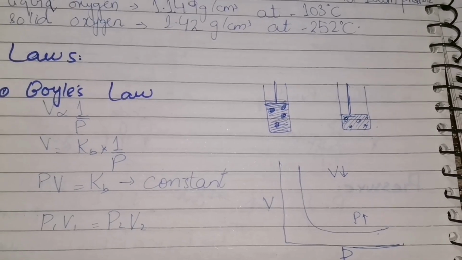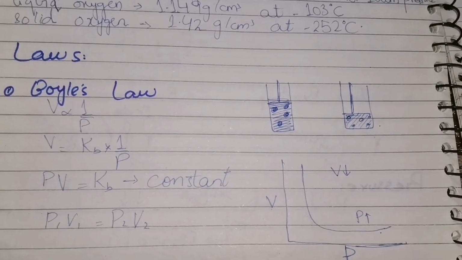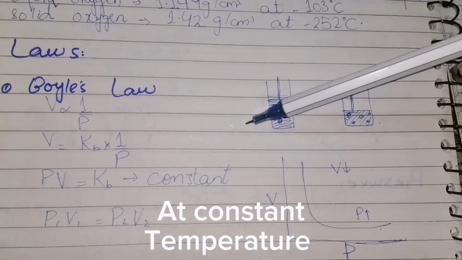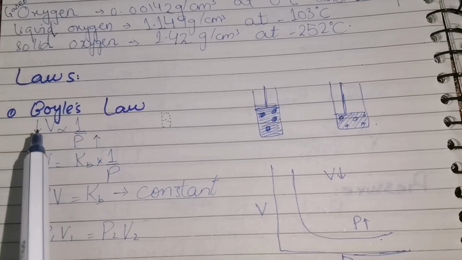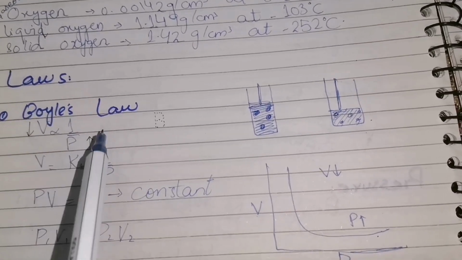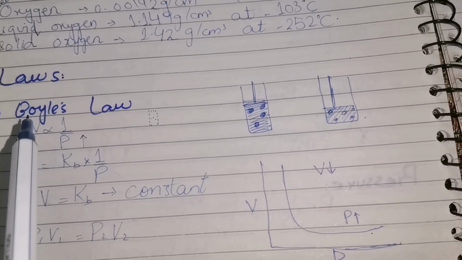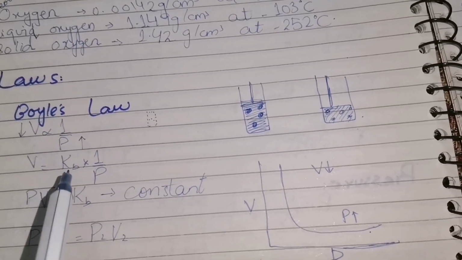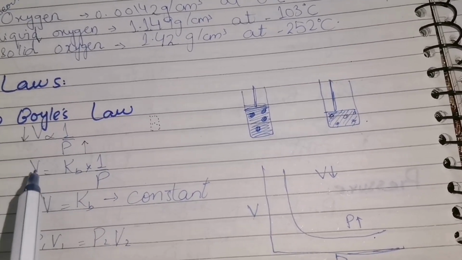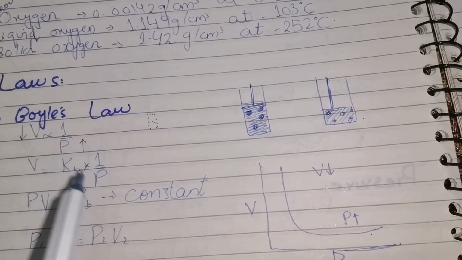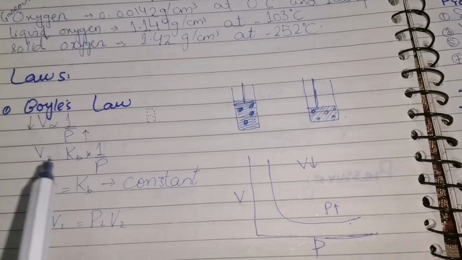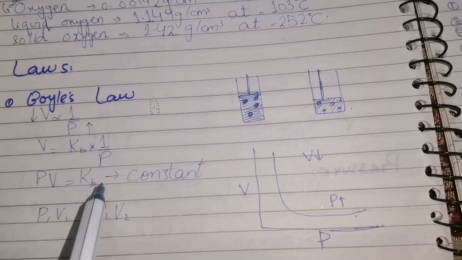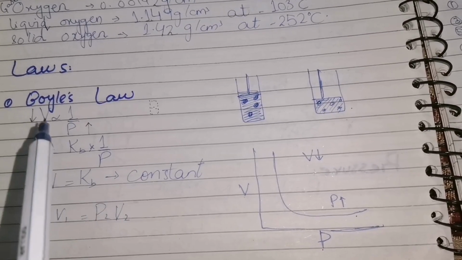Now we will study the two laws, Boyle's law and Charles' law. According to Boyle's law, the volume is inversely related to the pressure. With the increase of pressure, the volume is decreasing. They both are in inverse relation to each other. Now, whenever we remove the sign of proportionality, we write a constant. Here, V is equal to Kb multiplied by 1 by P. Now, we can write this equation as PV is equal to Kb. Here, Kb is the constant for Boyle's law.